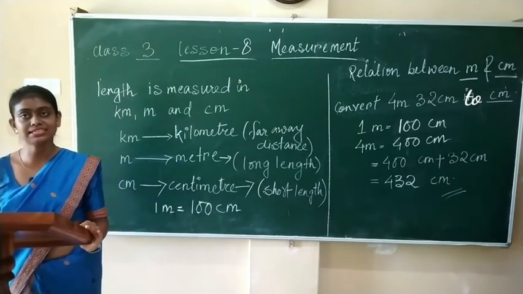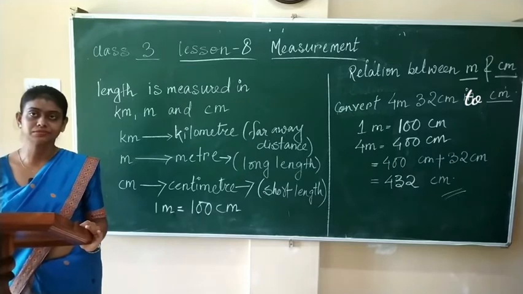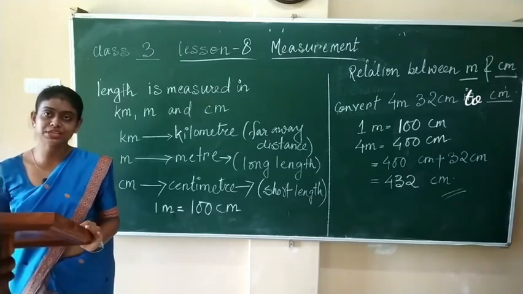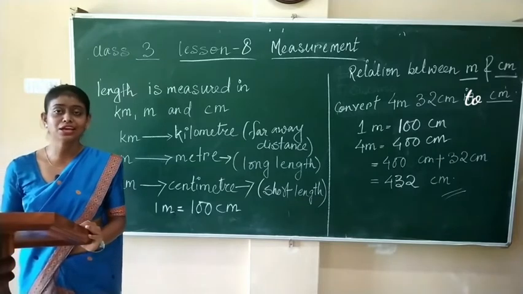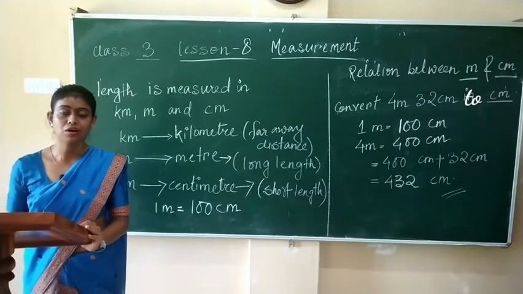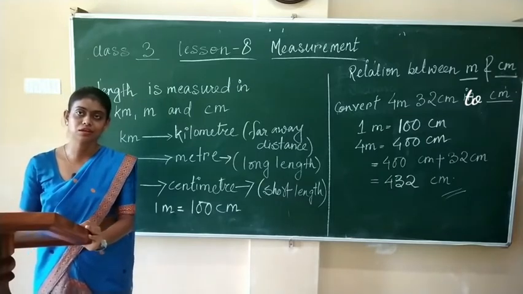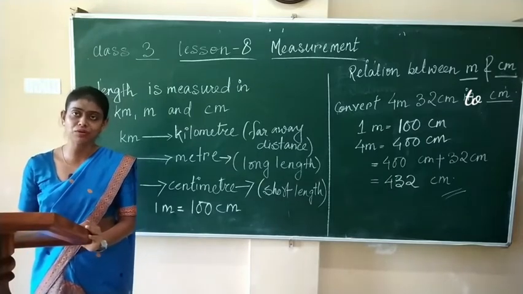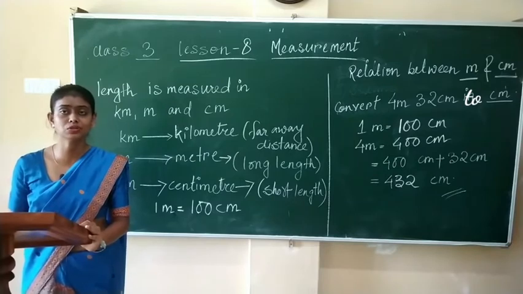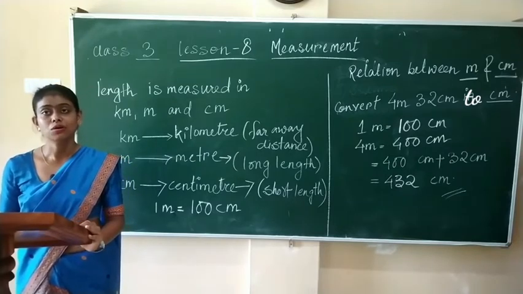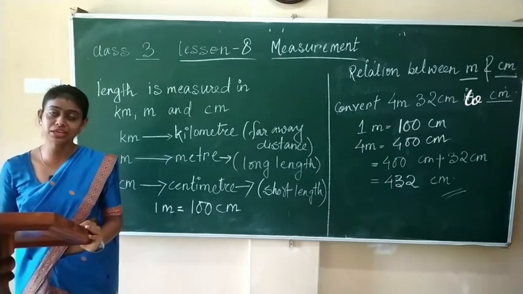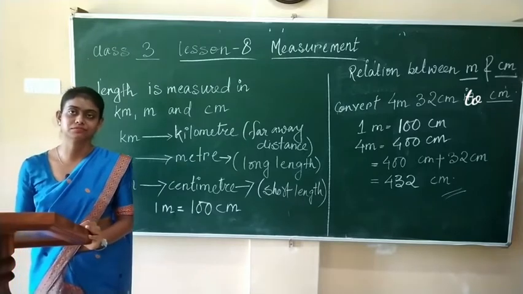Next, we will see examples of centimeter. Example of centimeter is a shoestring or a shoelace because it is a very small object. Or the length of a mouse. The length of a mouse is also very small. So, this thing can be measured in centimeters.